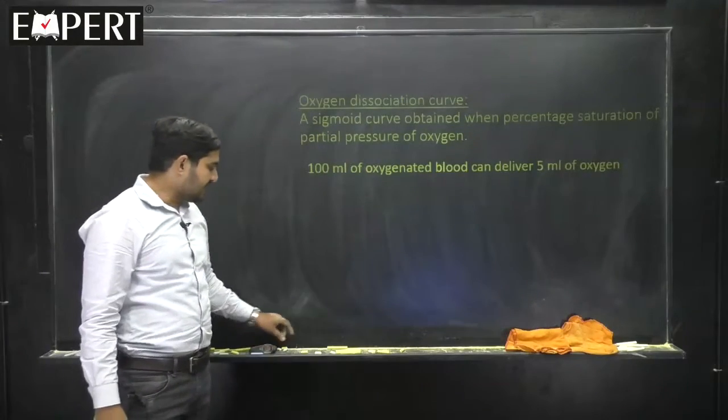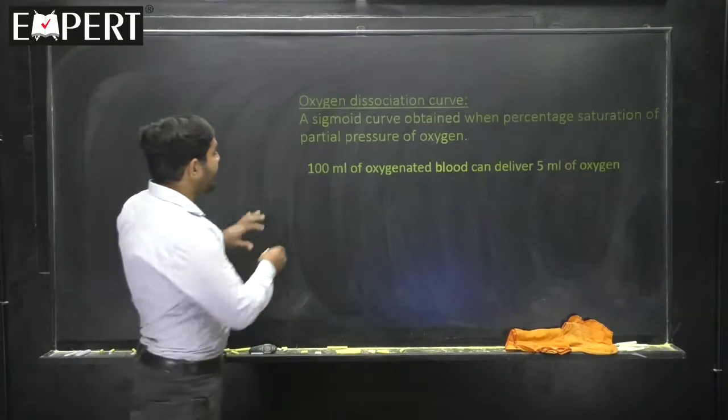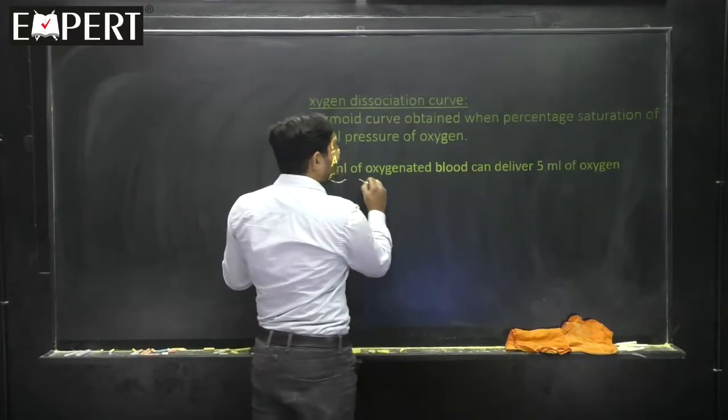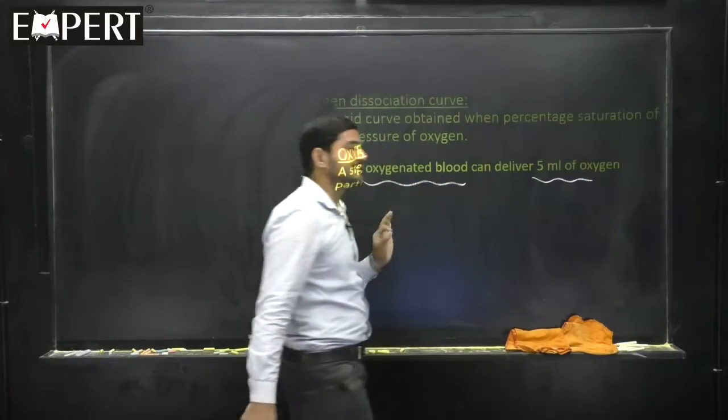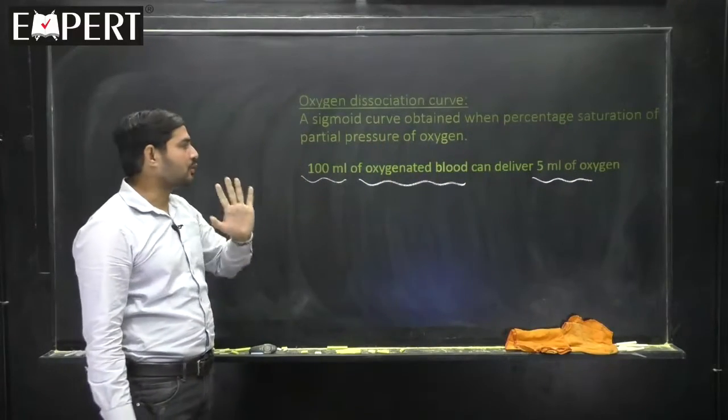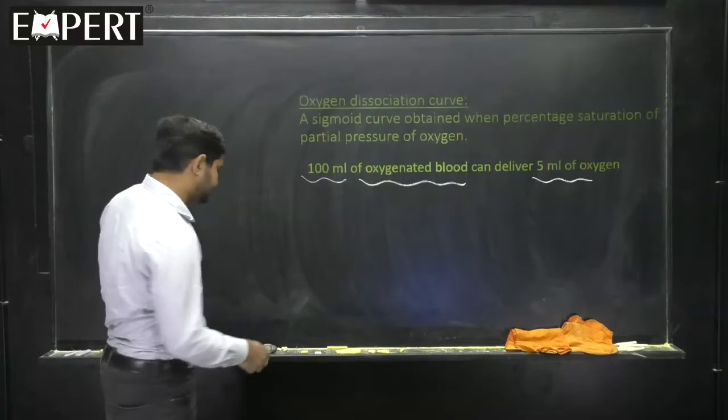Yes, all of you see here, 100 ml of oxygenated blood can deliver 5 ml of oxygen to the tissue. What is the meaning of it? All of you see here.